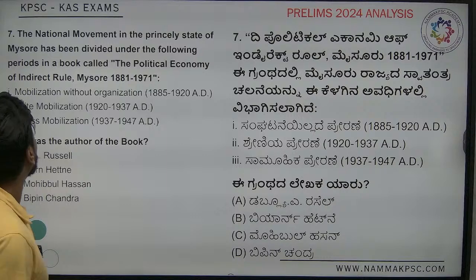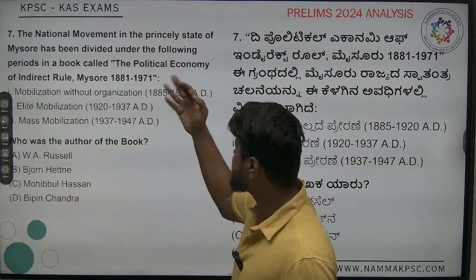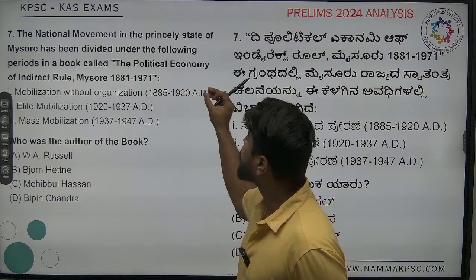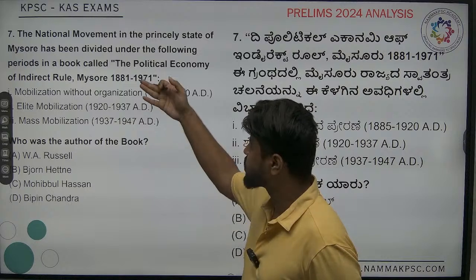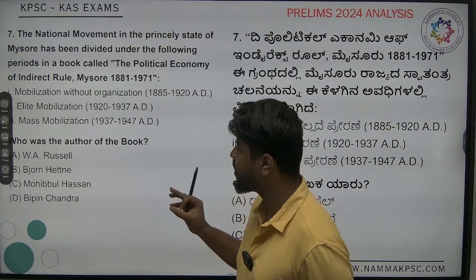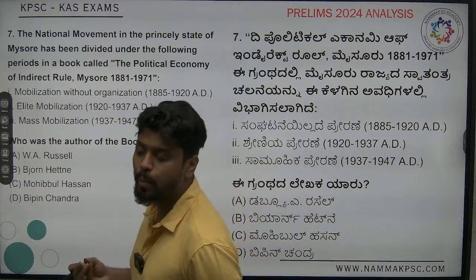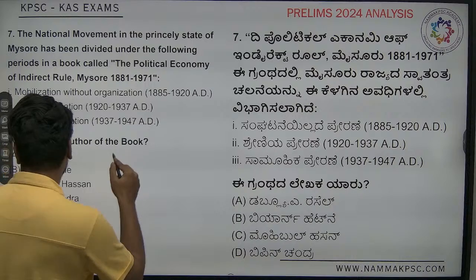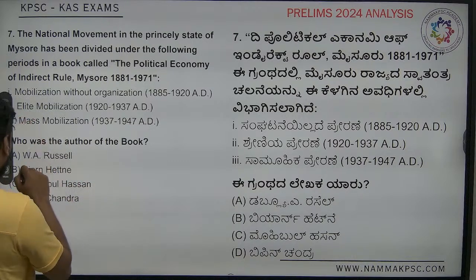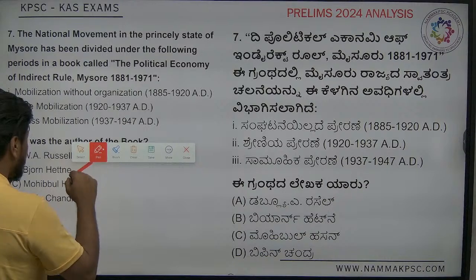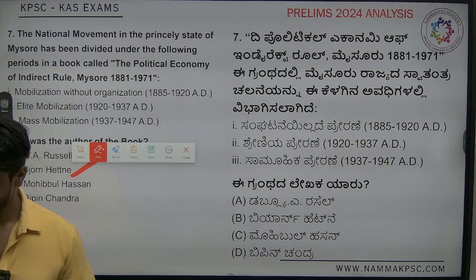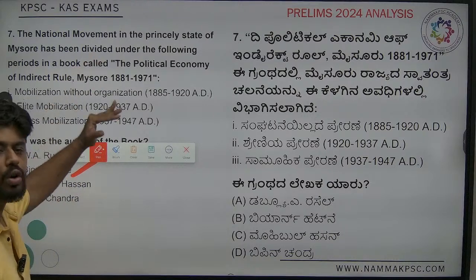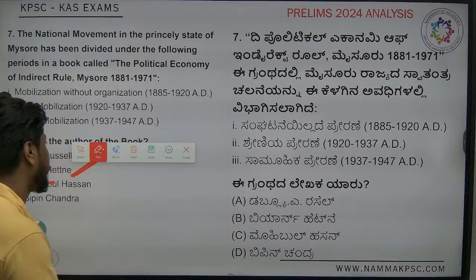Next, the national movement in the princely state of Mysore has been divided under the following periods in a book called The Political Economy of Indirect Rule. So all these were three phases. Who was the author of this particular book with this particular ideology? So this is what they have given. The answer for this is Bjorn Hettne. That is the name of this person who wrote this book, who had this ideology.